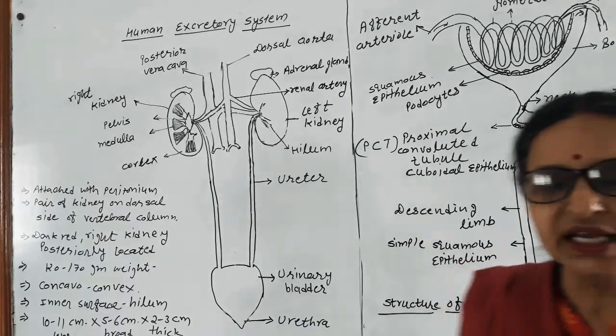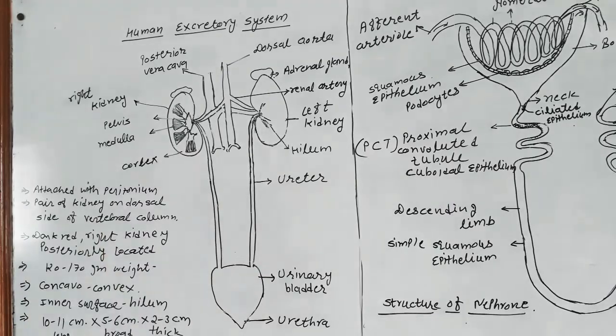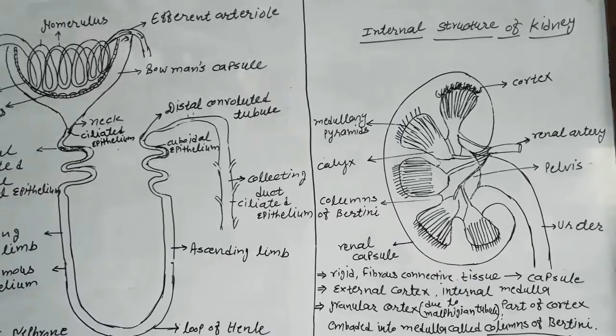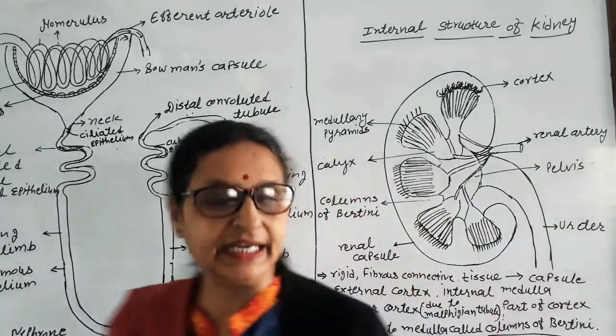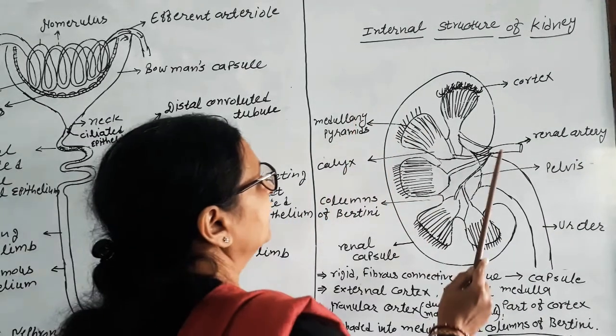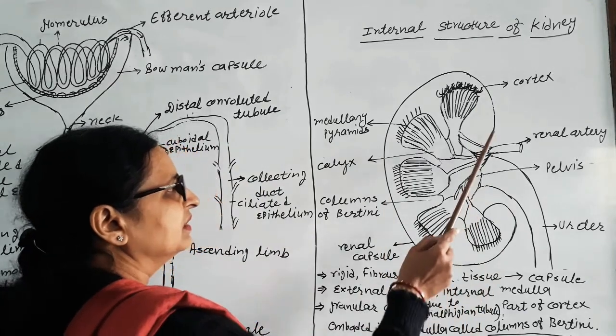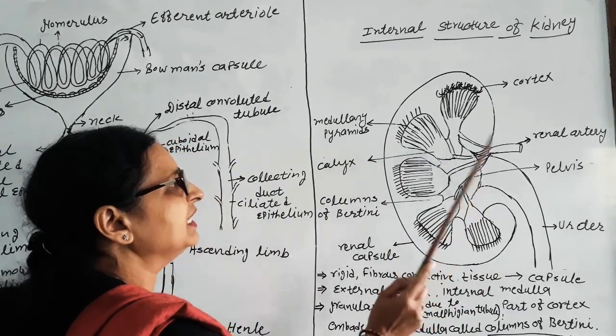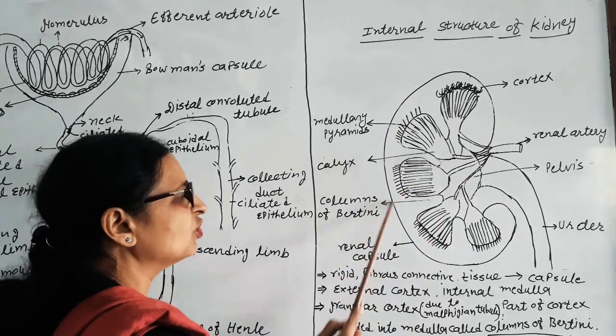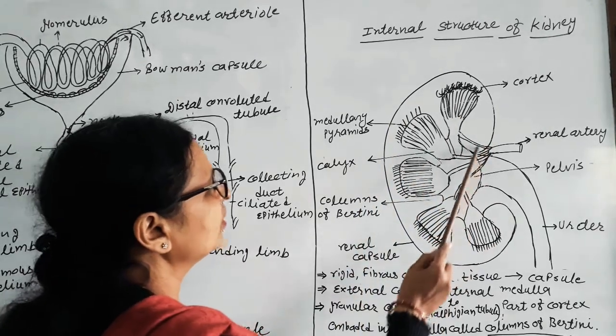Now we will see the internal structure of the kidney. The kidney is a bean-shaped structure. The narrow part is called hilum. This one is the convex part. This one is the concave part.